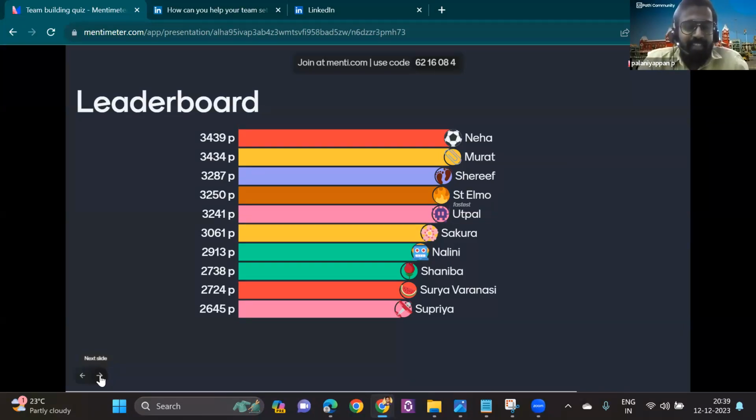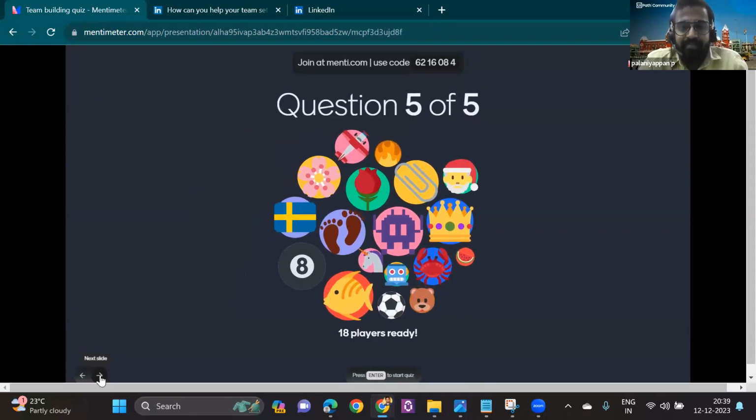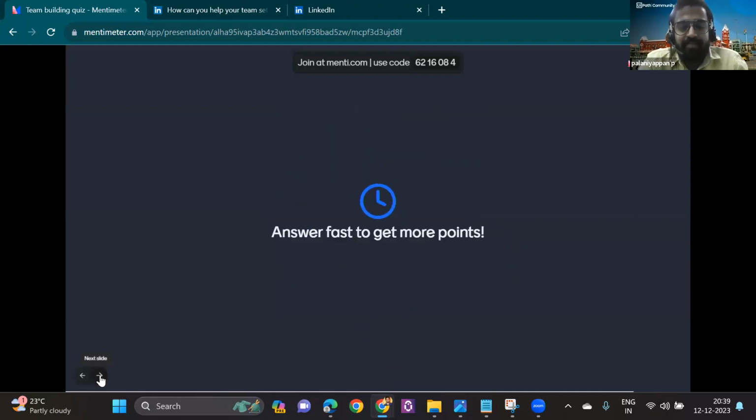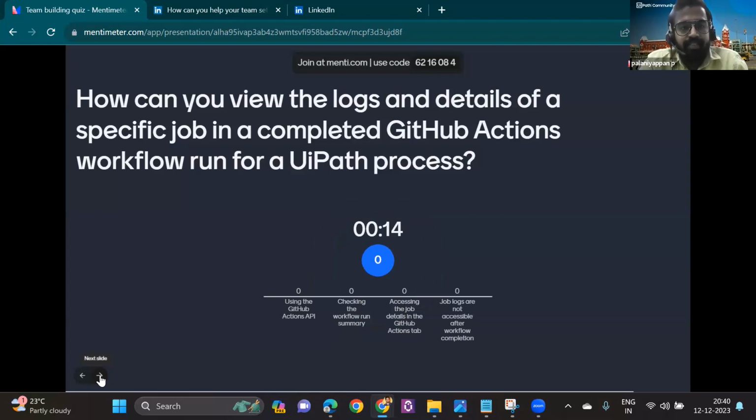This is the final question that we are going to see. So keep your phones ready, and let's go for the fifth and final one. How can you view the logs and details of a specific job in a completed GitHub Actions workflow run for a UiPath process? Yeah, it's accessing the job details. All right, let's see who's the winner for today's quiz.